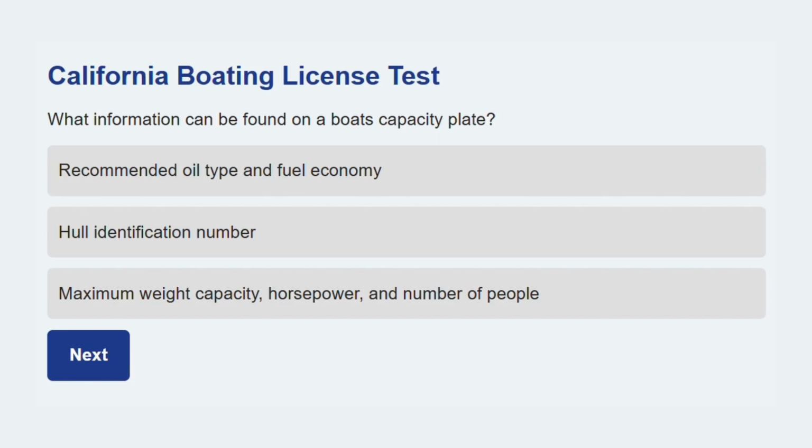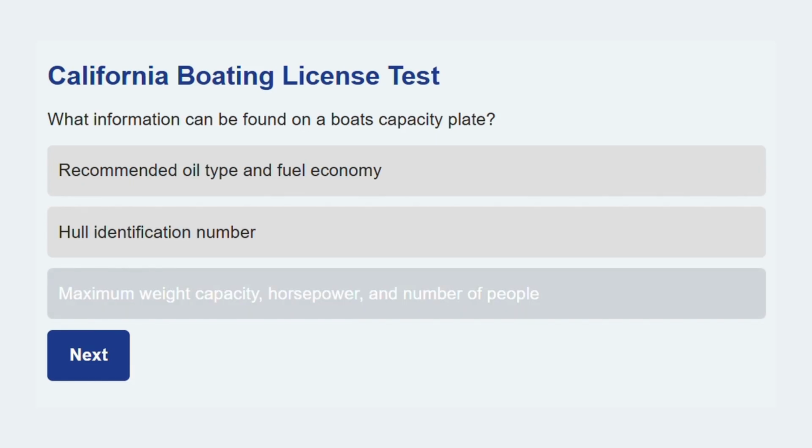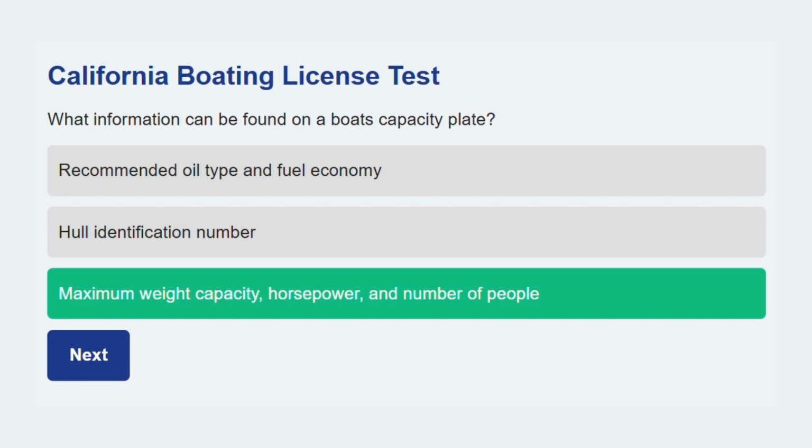What information can be found on a boat's capacity plate? Maximum weight capacity, horsepower, and number of people. The capacity plate provides the safe operating limits for the boat. Time for a new question.